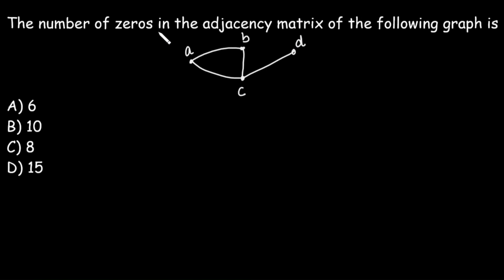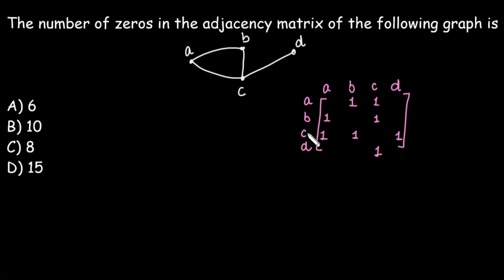Next, the number of 0s in the adjacency matrix of the following graph. First we will construct the adjacency matrix. The adjacency matrix defines the relation between two vertices. So the adjacency matrix of this graph is this. We have taken the ordering of the vertices A, B, C, D and the same order column-wise. A is connected with B and C, hence the entries are 1.